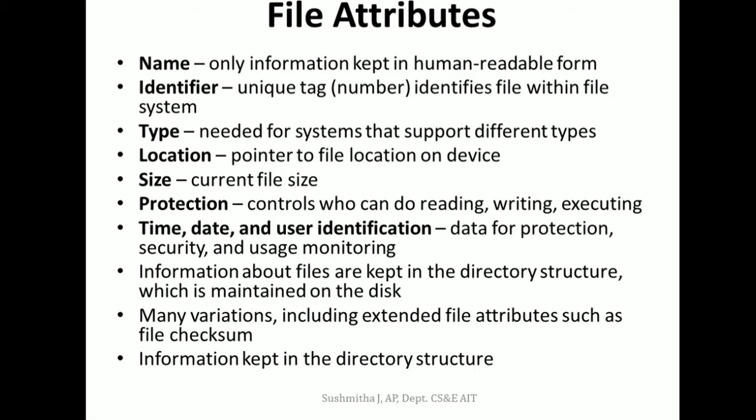Then we have the protection. Protection, again reminding you about your Unix command ls -l, if you run that, you can see there is a list of RWX. That is your read, write, execute permissions. So again, you can modify these permissions.